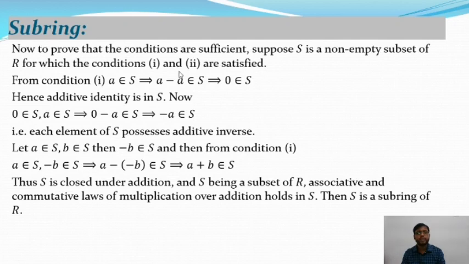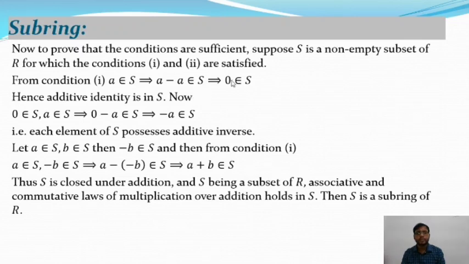That means A minus B belongs to S for all A, B belonging to S, and A dot B belongs to S if A and B belong to S. So from the first condition, A belongs to S, and this implies A minus A, where B equals A, so A minus A belongs to S as well. So that means 0 belongs to S. Hence the additive identity is in S.